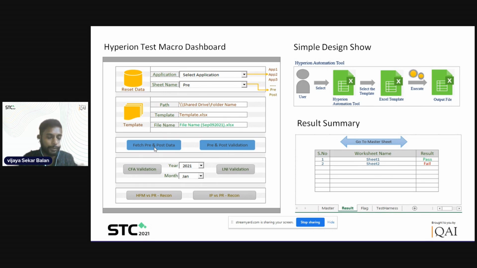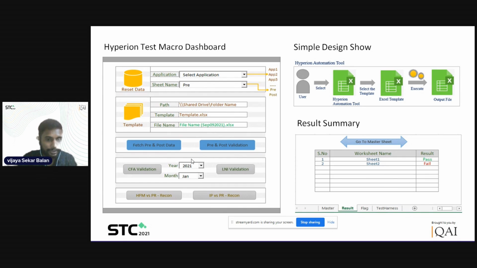Okay, then what we will do, we will migrate the code. After the changes, we will be selecting here the sheet name as post, and then we will be fetching the post data. So now pre and post data would have got fetched. Pre is nothing but before the code change, post is nothing but after the code change.